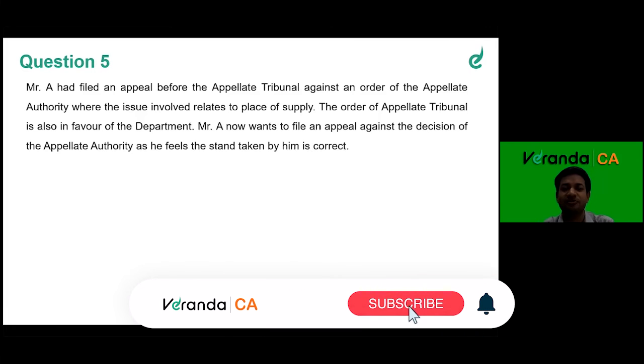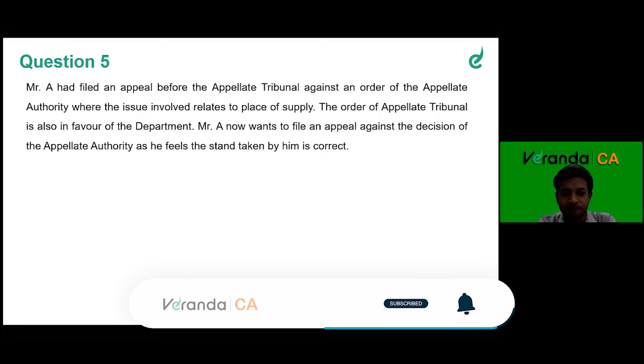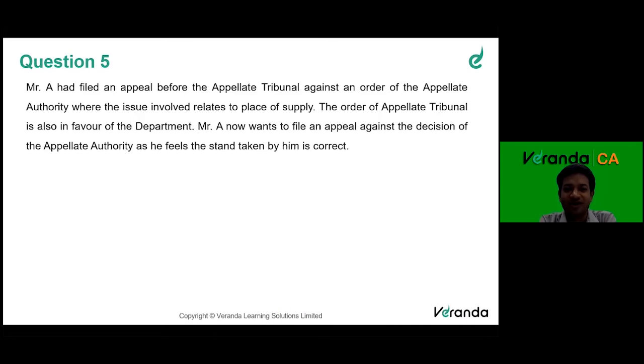A filed an appeal before the appellate tribunal against an order of the appellate authority where the issue involved relates to place of supply. See, we have discussed the appeal mechanism: when we get a show cause notice, we go to the appellate authority. And when the decision comes against us, we go to the appellate tribunal, then High Court, then Supreme Court, right? So here they are saying that Mr. A filed an appeal before the appellate tribunal, okay,